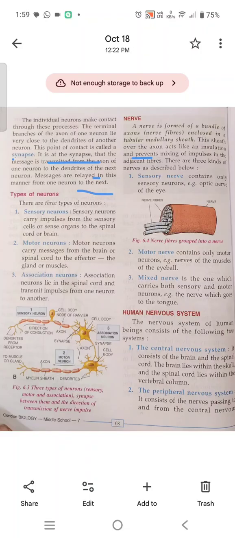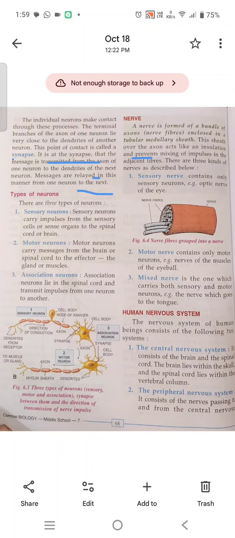So if a question comes on the manner in which the message is relayed, you have to write this answer only. Okay, now you can make many questions.